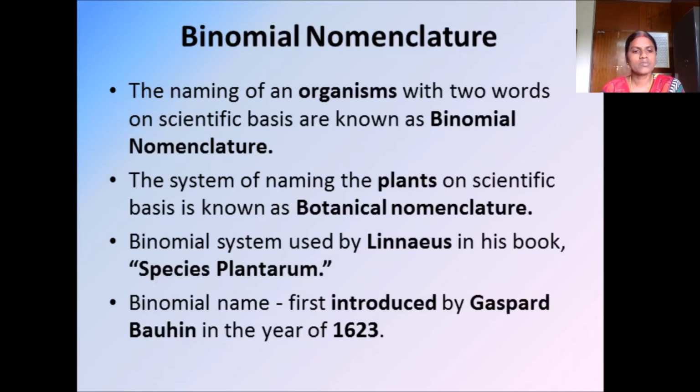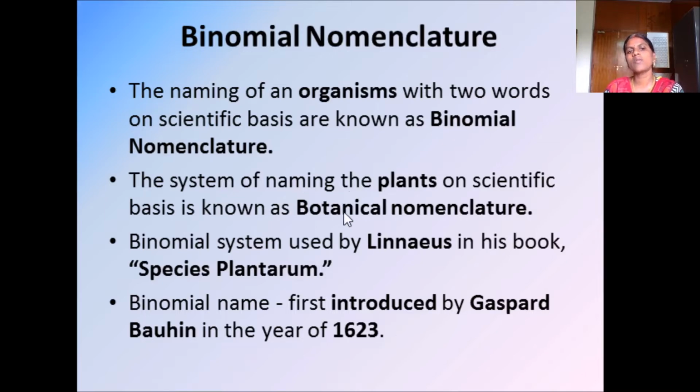Binomial nomenclature. What is binomial nomenclature? It's nothing but the naming of organisms with two words on a scientific basis. Based on the scientific name, an organism will be given a binomial name. The naming of organisms with two words on a scientific basis is known as binomial nomenclature.